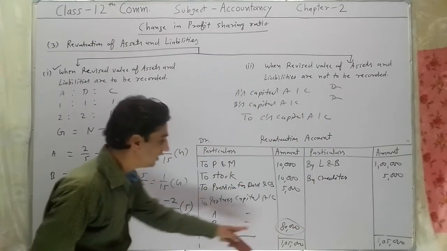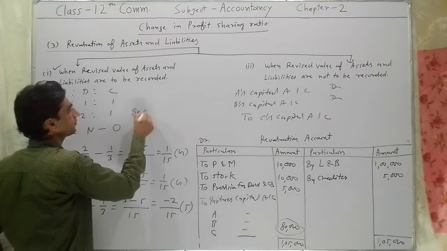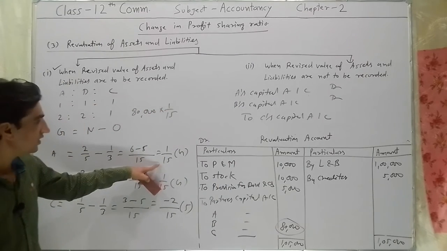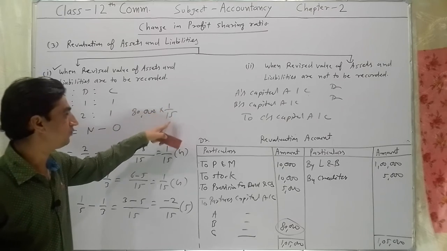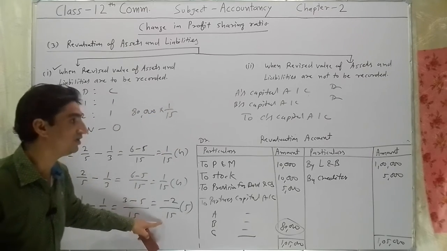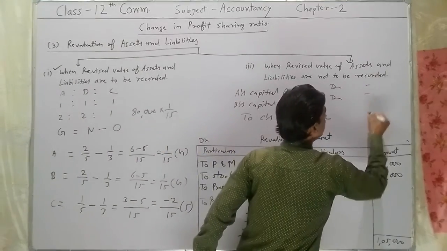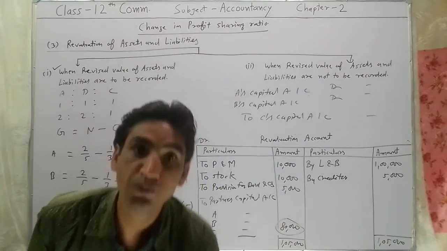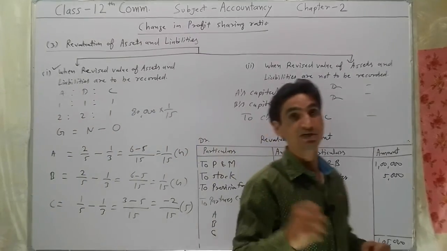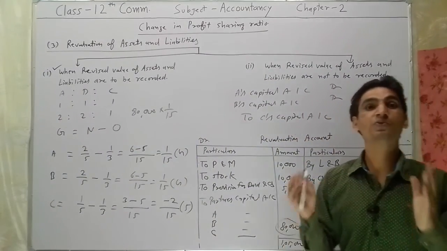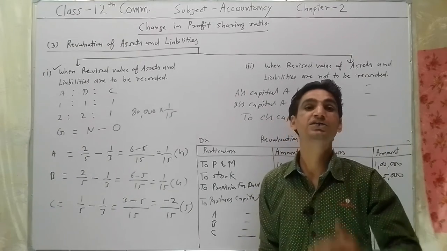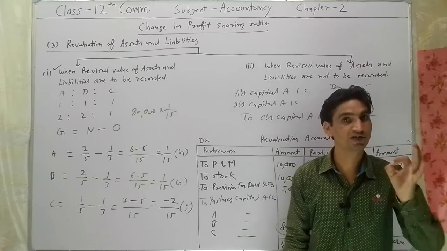What will be the amount? 80,000 into 1/15 for A, 80,000 into 1/15 for B, and 80,000 into 2/15 for C. This amount we will write here. I hope you understood how to treat revaluation of assets and liabilities when existing partners decide to change their profit sharing ratio.